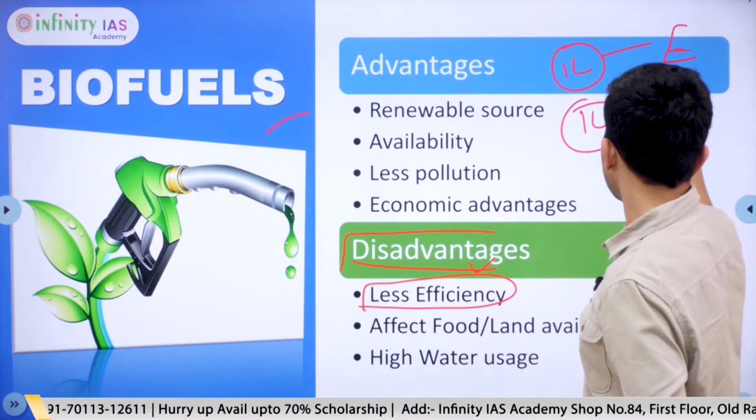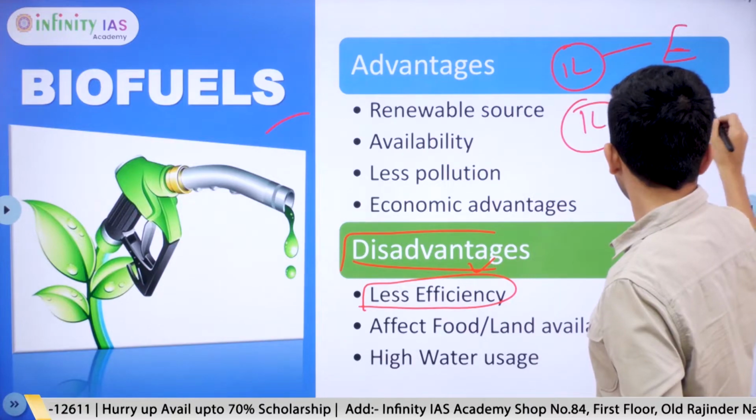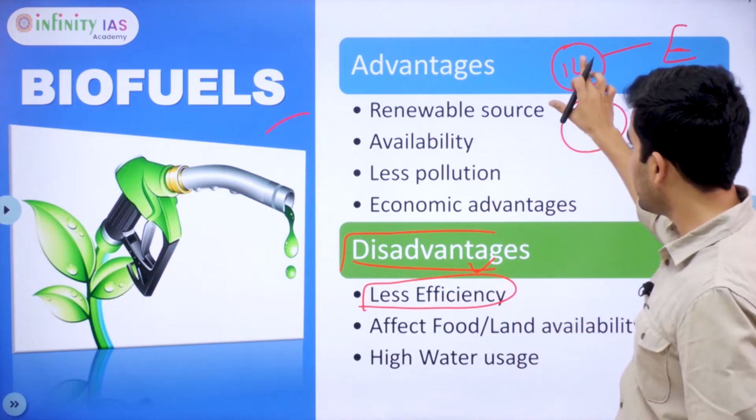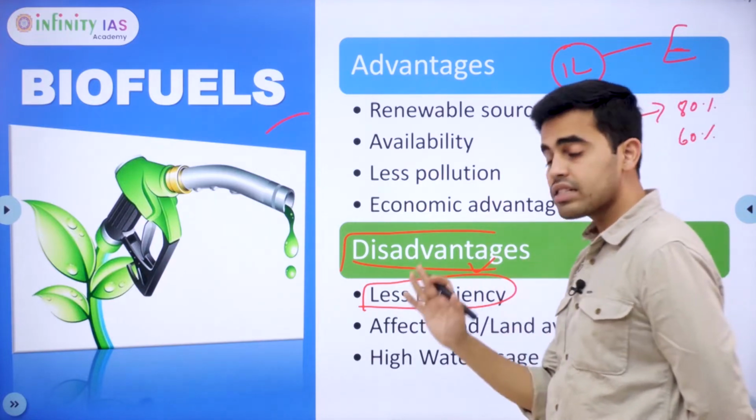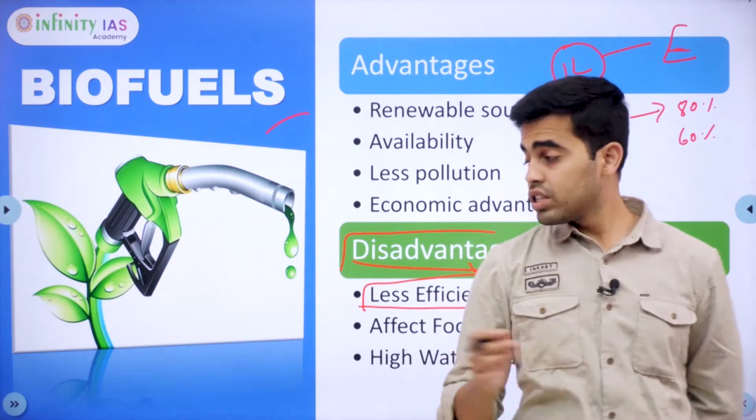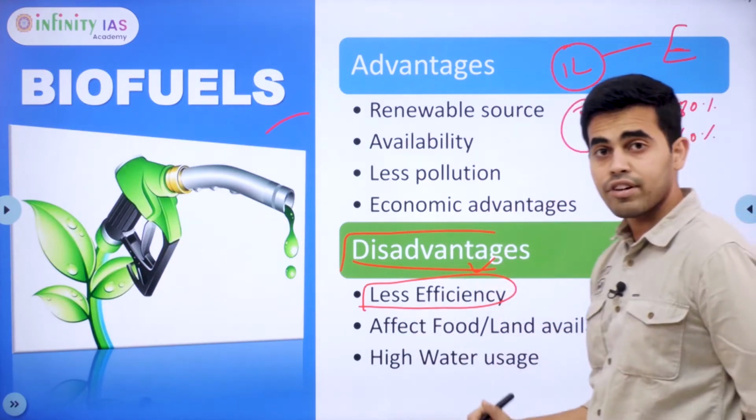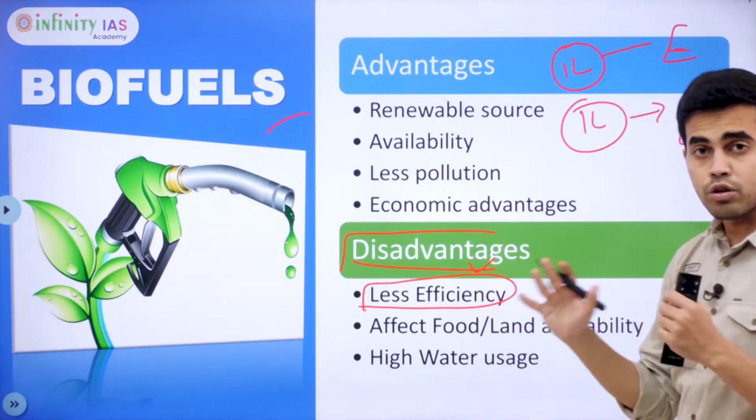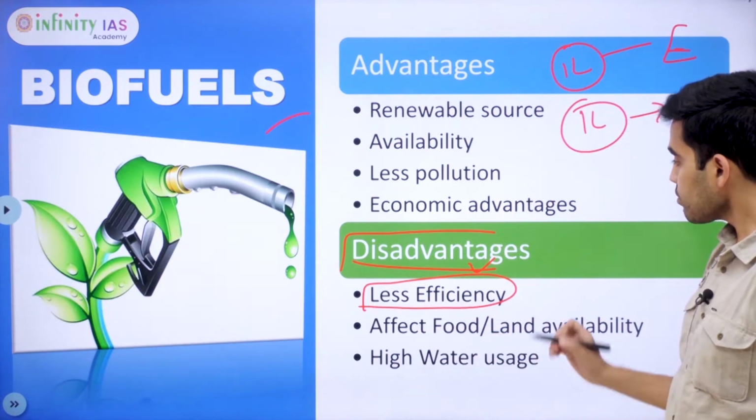Biofuel, for example bioethanol, 1 liter will not produce this much. It will only produce, let's say, 80% or 60% of the energy. So it is not very efficient. Biofuels are not very efficient in producing energy. This is one of the most important disadvantages that is stopping us from increasing the use of biofuels.